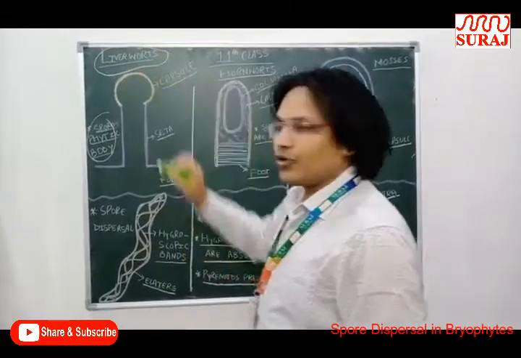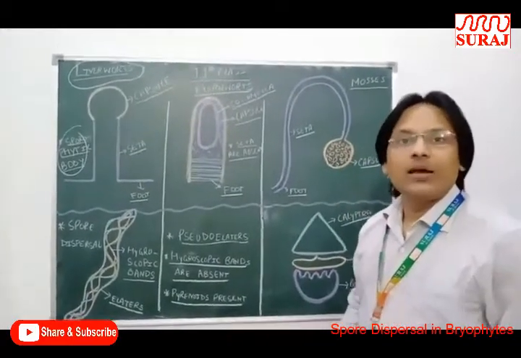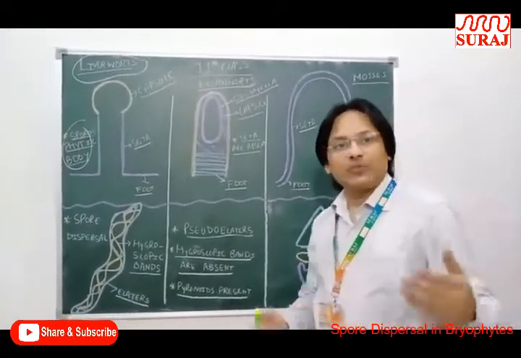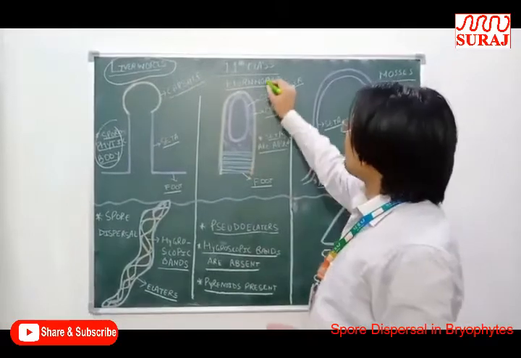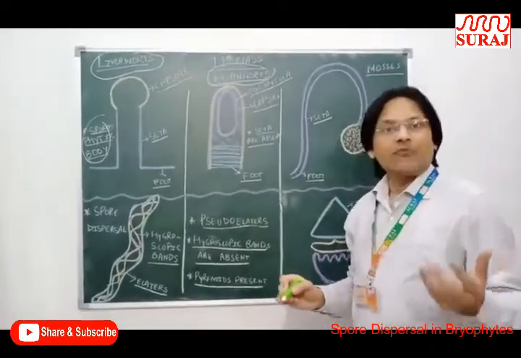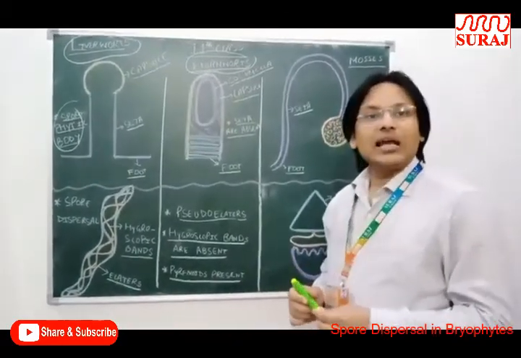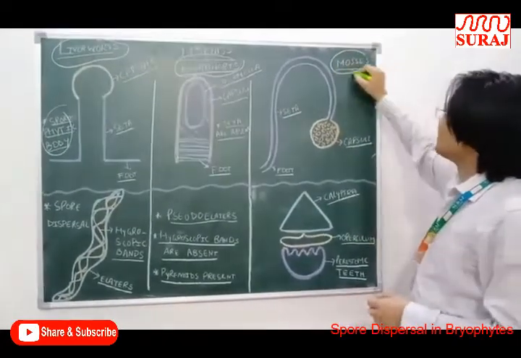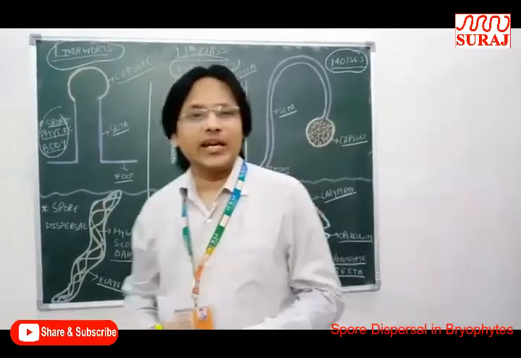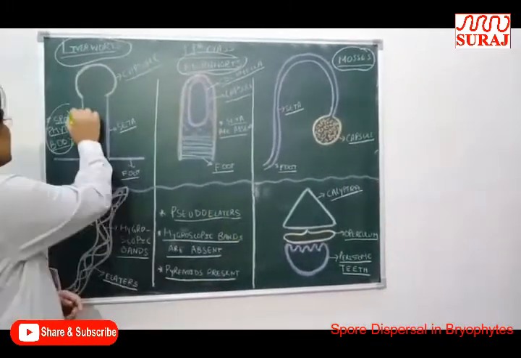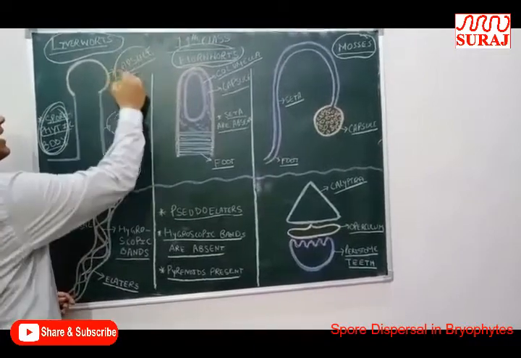So this one is known as liverworts. They possess a liver-like structure, and one of the most important examples is Marchantia, which has a dorsiventral thallus. Next, hornworts means horn-like structure. One of the common examples of hornworts is Anthoceros. Third, these are known as mosses, and common examples of mosses are Sphagnum, peat moss, and Funaria. This one is the sporophytic body of liverworts, and they possess foot, seta, and capsule.